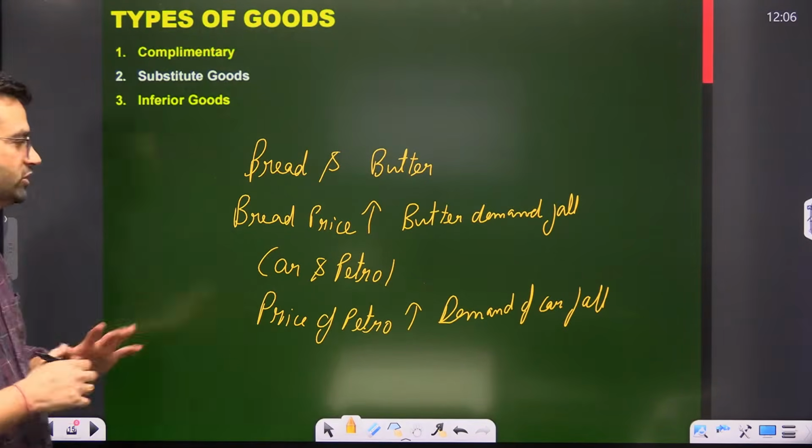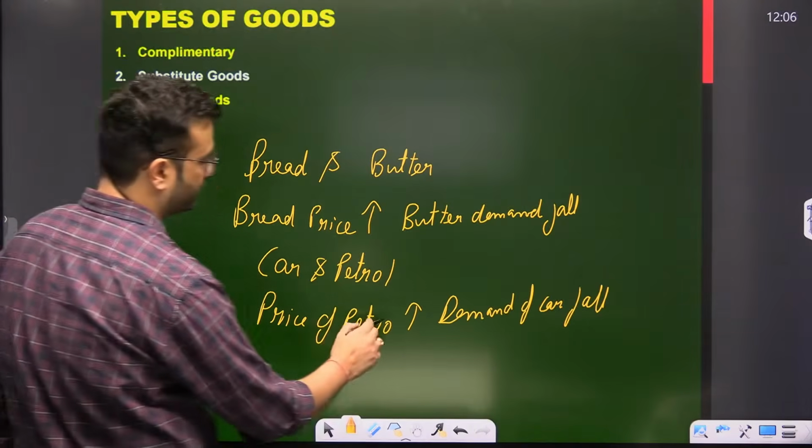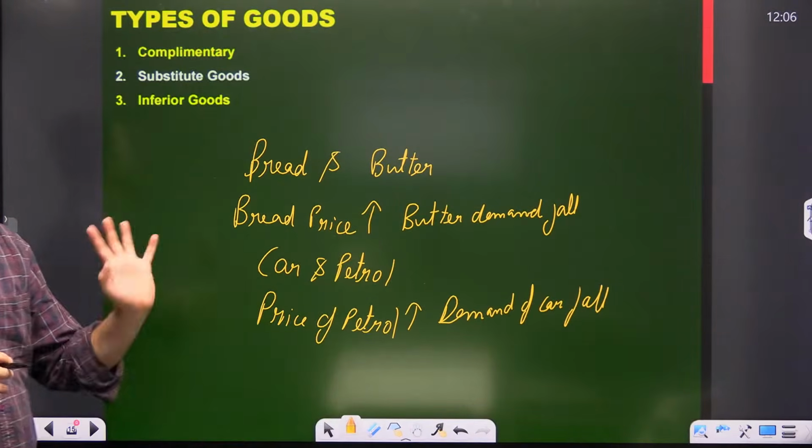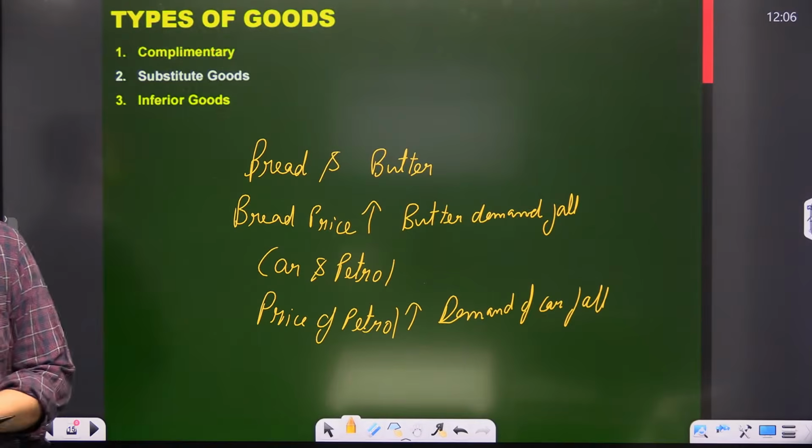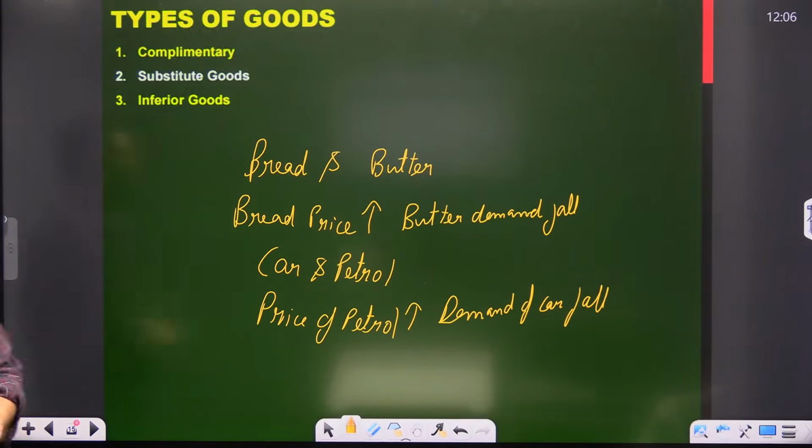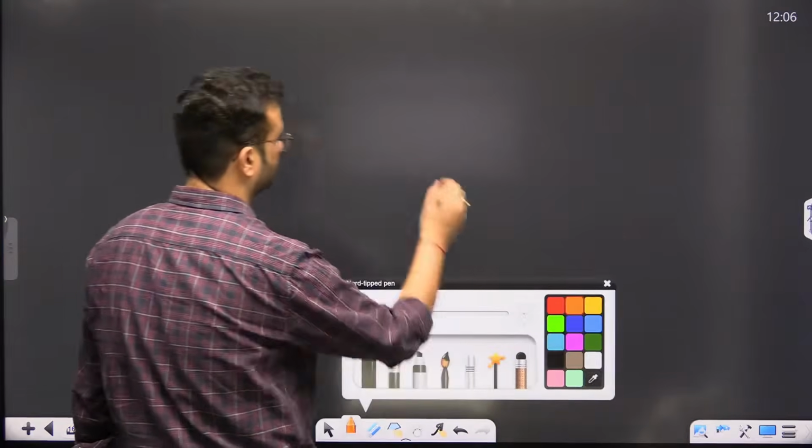So price of petrol increases, demand of car falls. These are the complementary goods. Now what are substitute goods?